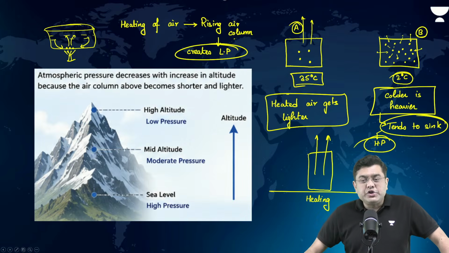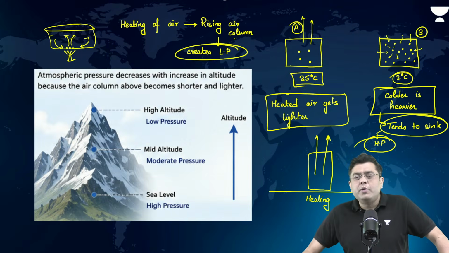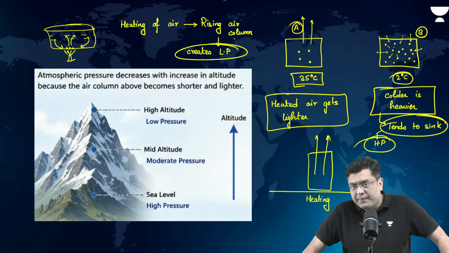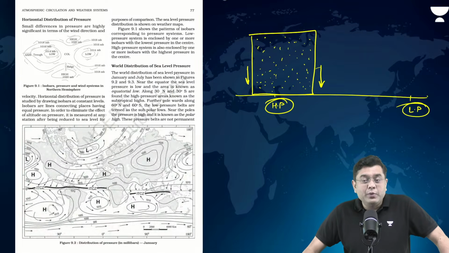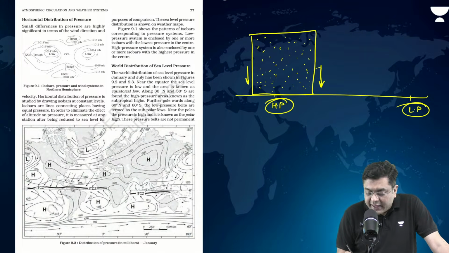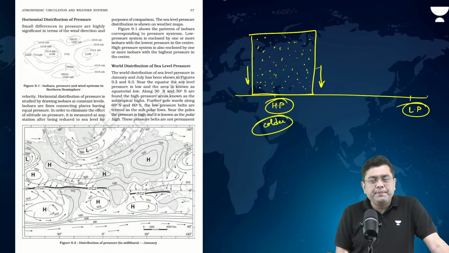So, colder regions will have sinking air, warmer regions will have rising air. That is why in a region which is slightly colder, generally you will have high pressure. In a region which is warmer, you will generally have low pressure.